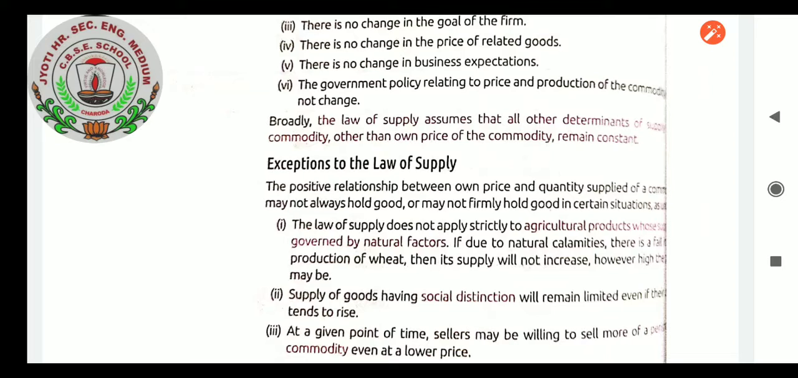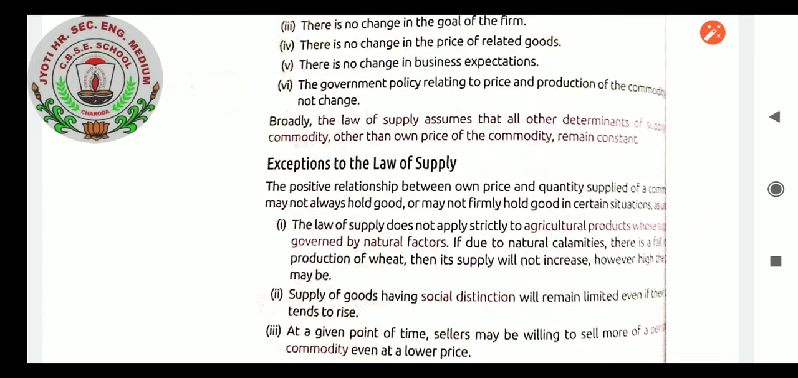The law of supply does not apply strictly to agricultural products whose supply is governed by natural factors, because the supply of agriculture product or farm product cannot be increased by our demand. It can be increased only by natural factors. Like I said in one example, the farmers will get affected because their farm product, which has to be sowed, has now gotten wasted in this season.